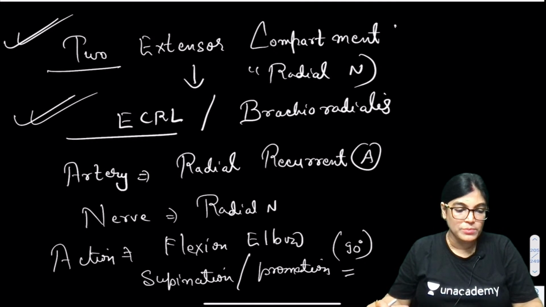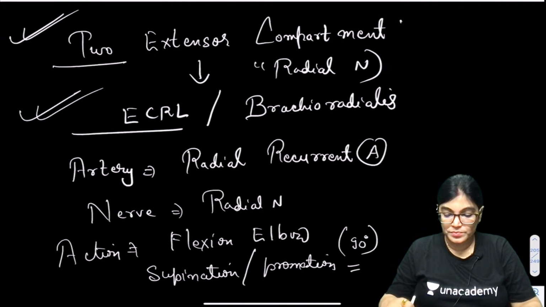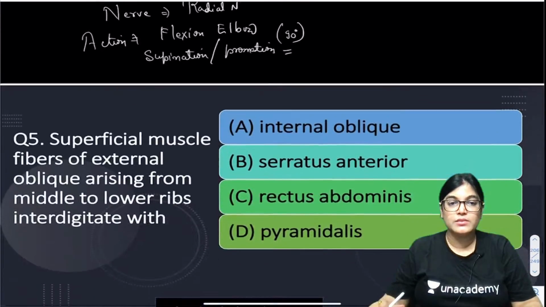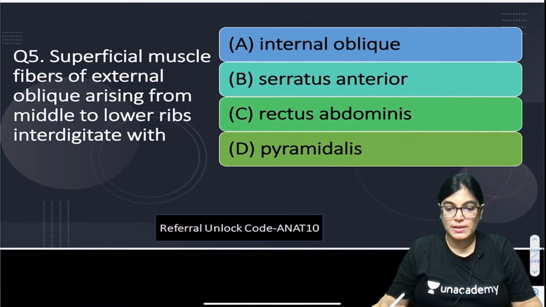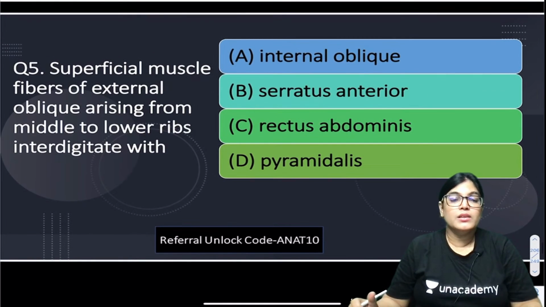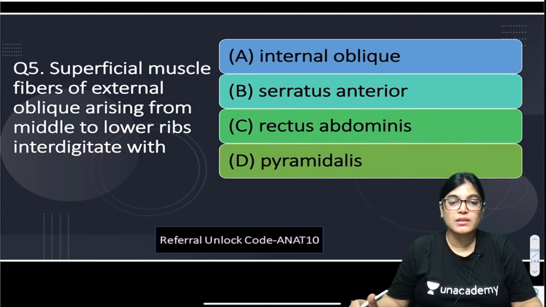So can we move on to the next MCQ now? Till now we have completed 4 MCQs. So let's move on to the next MCQ, question number 5. Superficial muscle fibers of external oblique muscle arising from the middle to lower ribs interdigitate with which of the following muscles? Internal oblique, serratus anterior, rectus abdominis or pyramidalis?